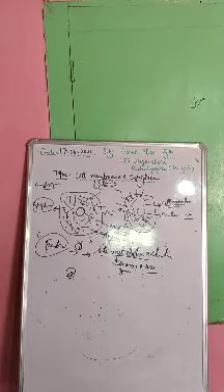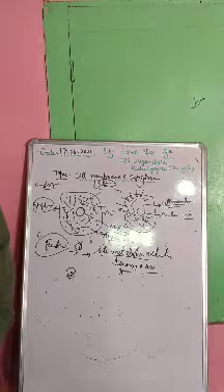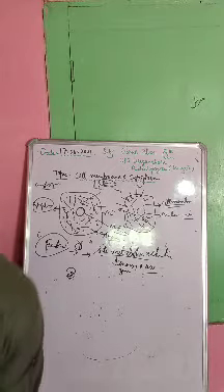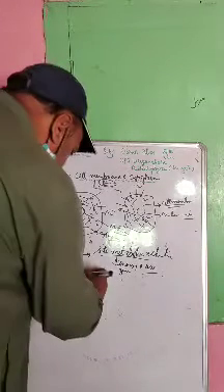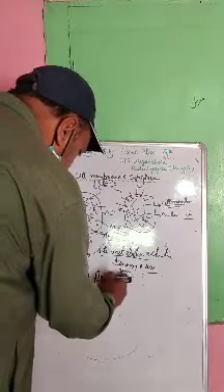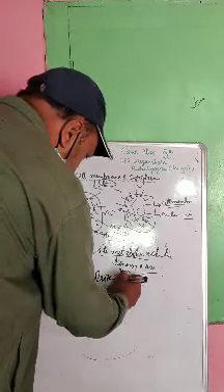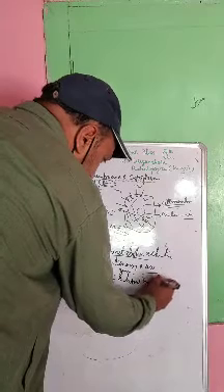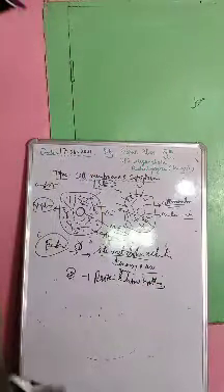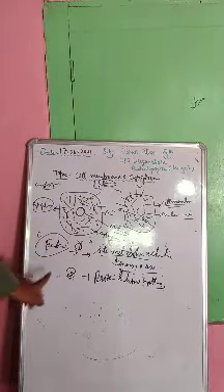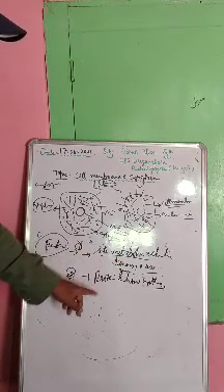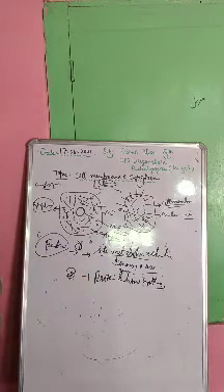And number second, a function of this cytoplasm is that it is involved in protein synthesis. Proteins are also made here, protein and lipid synthesis. These are the functions of protoplasm. First function is the site of metabolic activities where energy is generated and used. Next is protein and lipid synthesis.